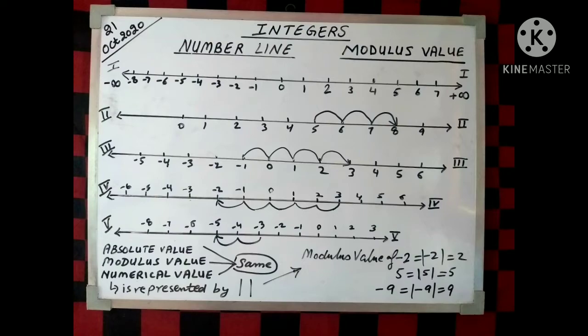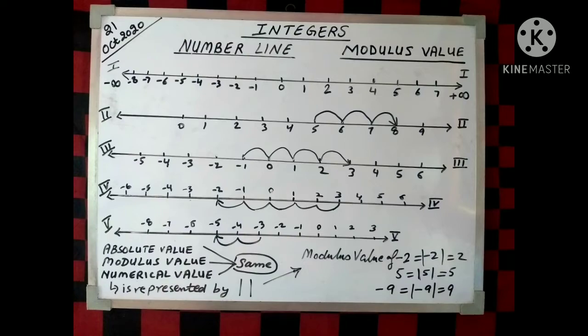For example, 4 is greater than 3, but minus 4 is less than minus 3. 7 is greater than 4, but minus 7 is less than minus 4. 9 is greater than 5, but minus 9 is less than minus 5. Now see the number line 2. I have to find an integer which is 3 more than 5, right? So we start from 5 and proceed 3 steps to the right to obtain 8. So 3 more than 5 is 8.